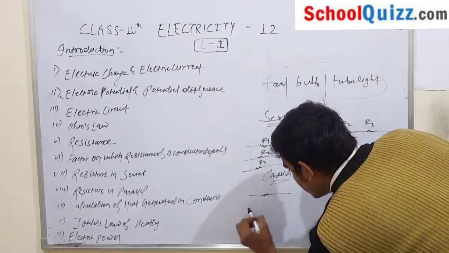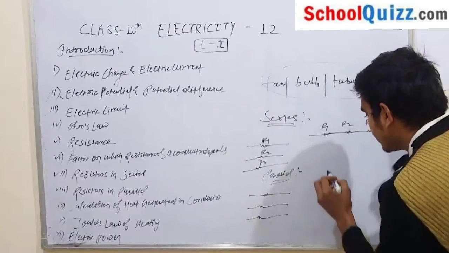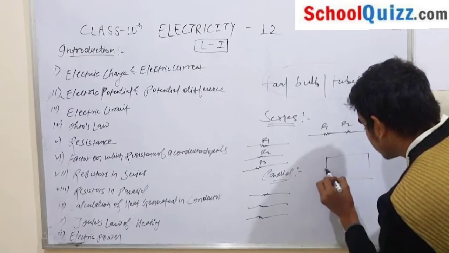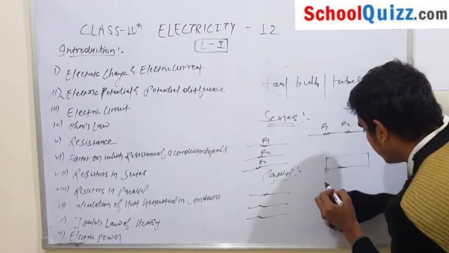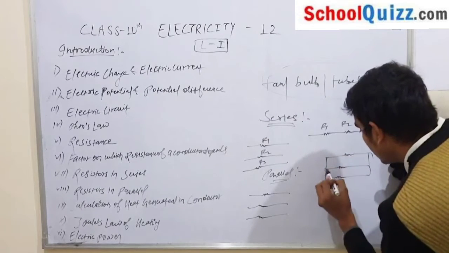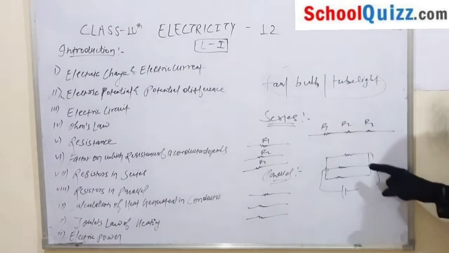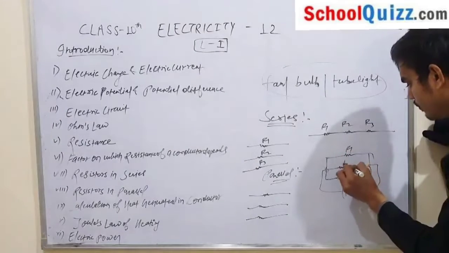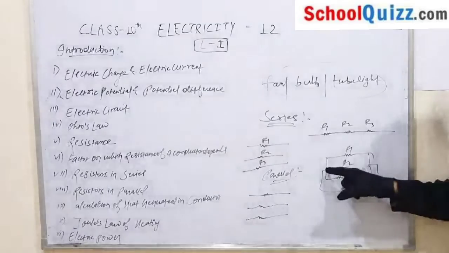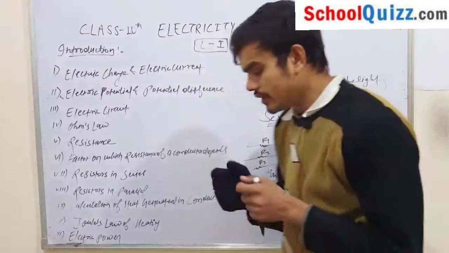And what is parallel? Again these are 3 resistors, and if these resistors are connected simultaneously between 2 points, then these are said to be connected in parallel. This is R1, R2, R3, and these are connected between 2 points, point number 1 and point number 2. Okay, and what is our next topic?